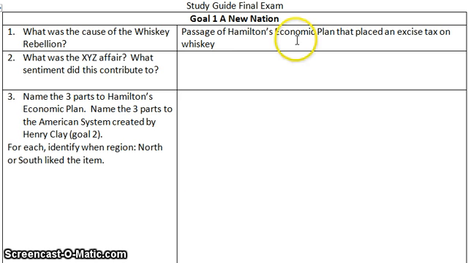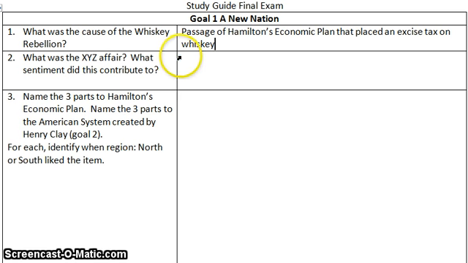plan. And remember, Hamilton's economic plan, he's the first Secretary of Treasury under George Washington, our first president, and he decides he wants to stabilize the United States economy by creating this plan that taxes and puts tariffs on items. He would also like to create a national bank. And the other thing that he wants to go ahead and do is assume all the state's debts.